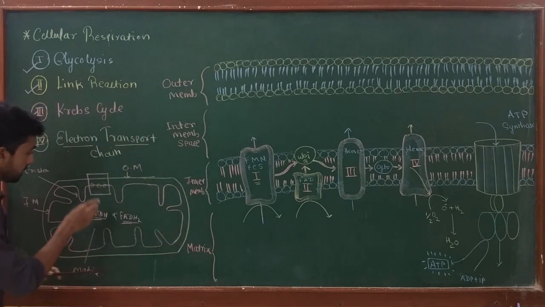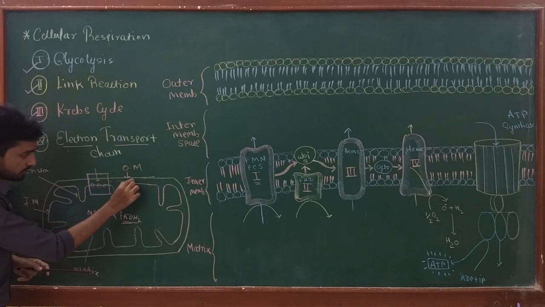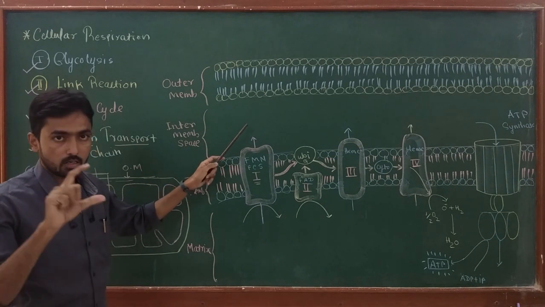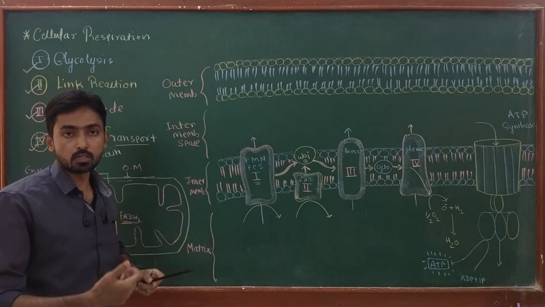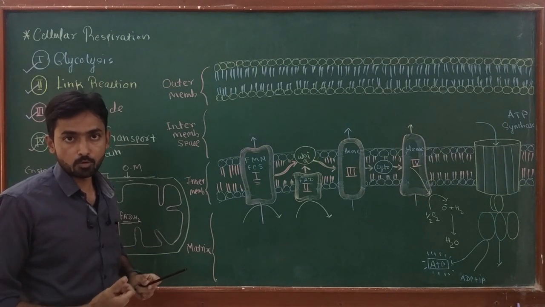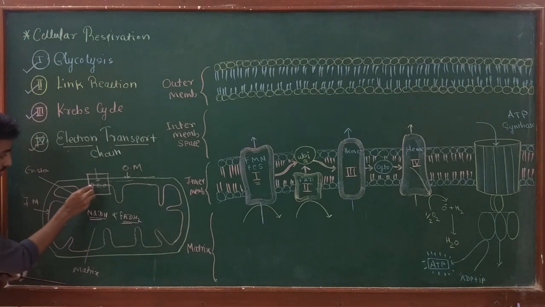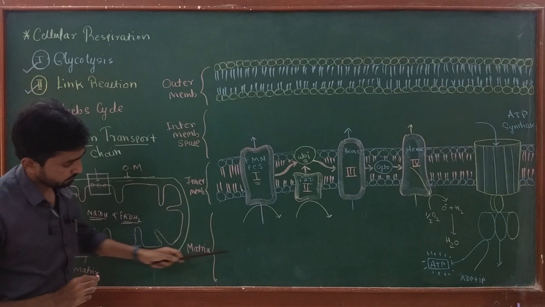Now in between these two membranes, the intermembrane space is present, which helps in the production of the electrochemical gradient. I am going to discuss this in the later half of the video. Inside the inner membrane, the mitochondrial matrix is present.